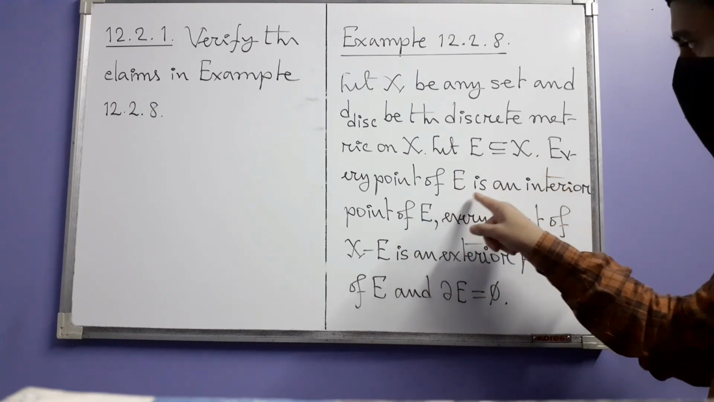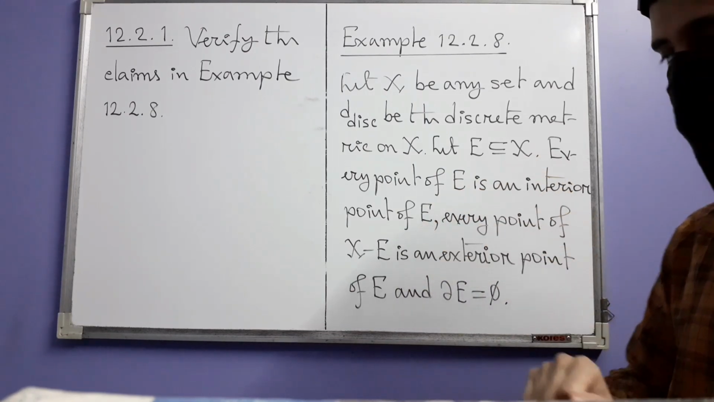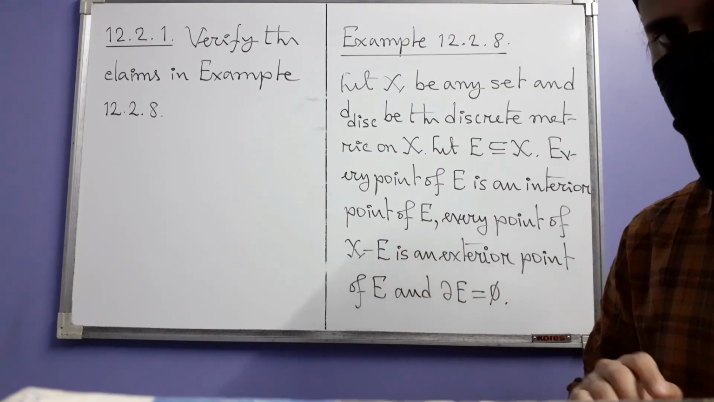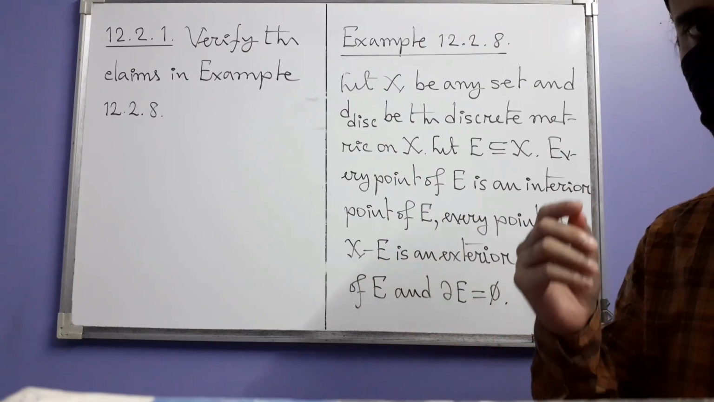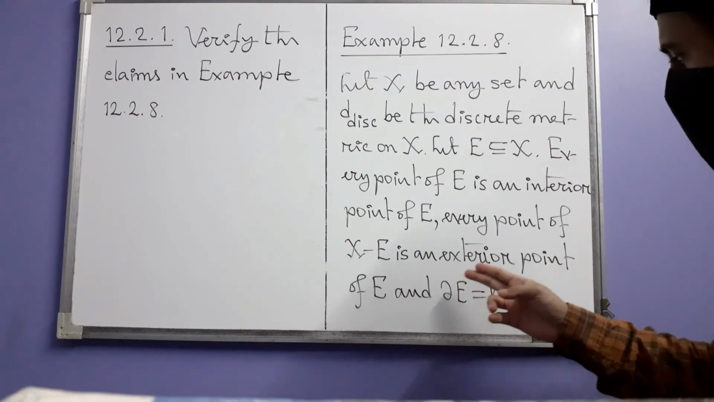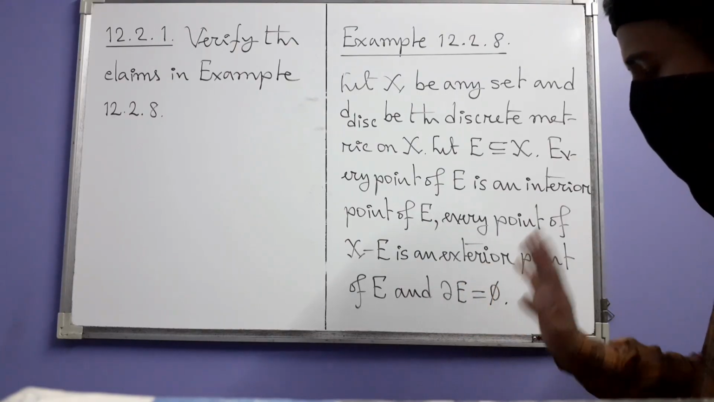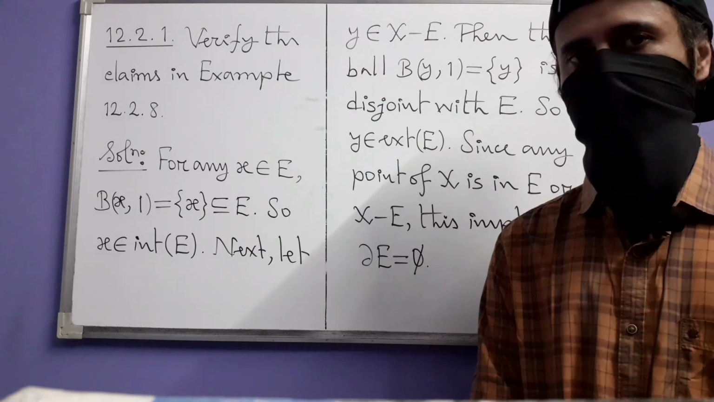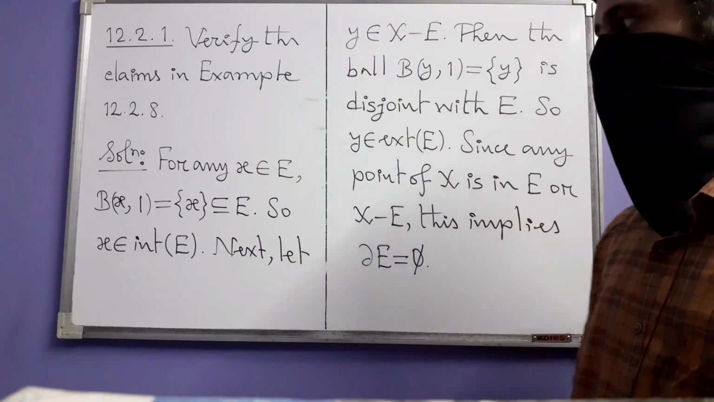Every point of E is an interior point of E. Every point in the complement of E, that means every point outside of E, is an exterior point of E. And the boundary of E is empty. Let's now verify these claims. The solution is pretty straightforward.